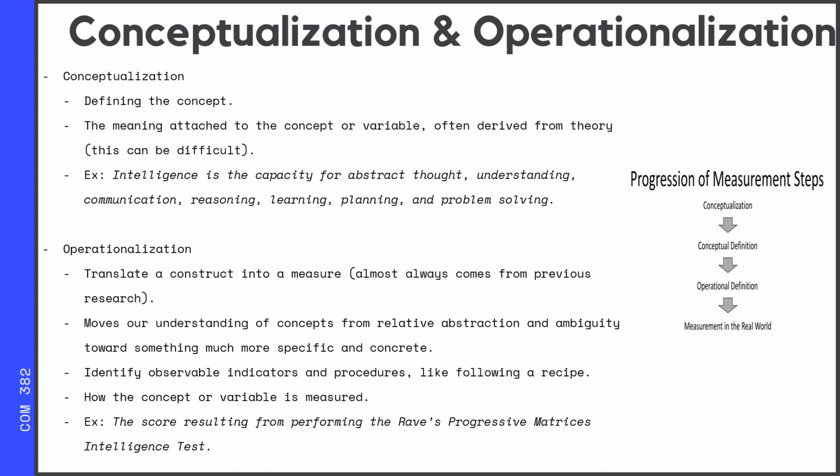So for example, we talked about intelligence and its conceptual definition earlier. Now the operationalization could be the score resulting from the performance on a particular intelligence test. IQ is a commonly noted intelligence test. So IQ is a way to measure intelligence.